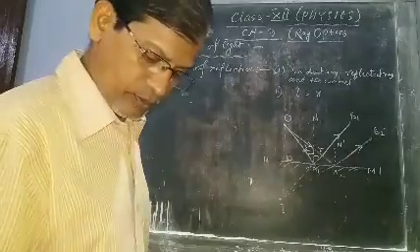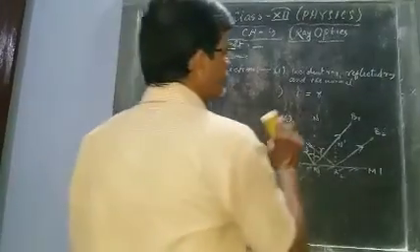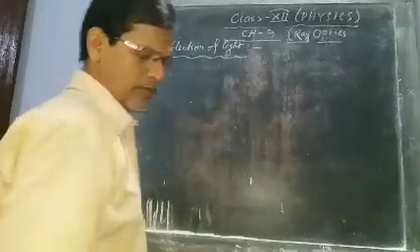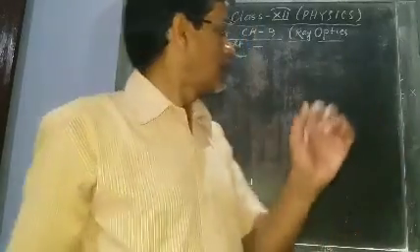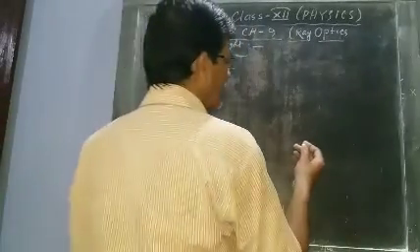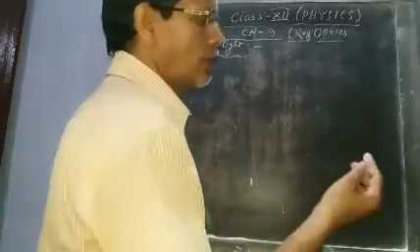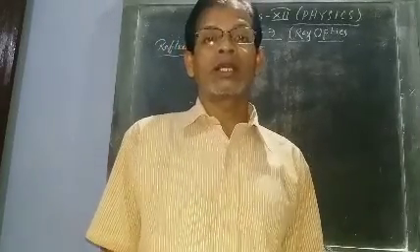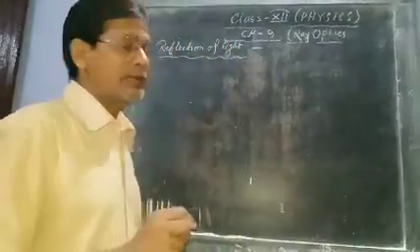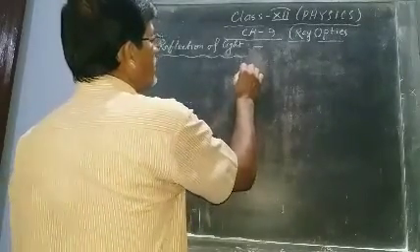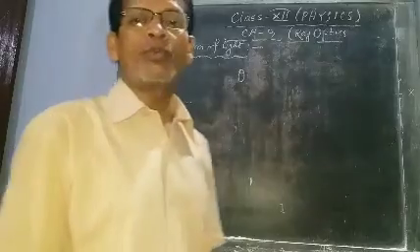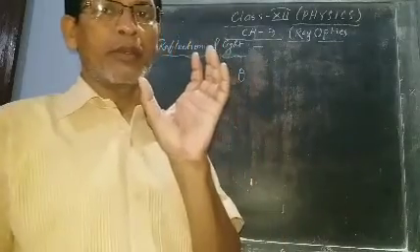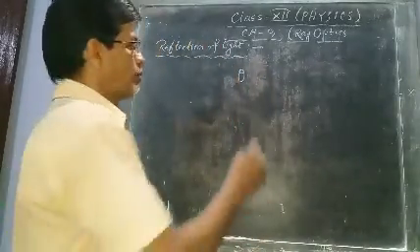Now we are going to see: suppose two plane mirrors are placed making a certain angle. Say the angle between the two plane mirrors is theta, and a person is in between the two mirrors. Then what will be the number of images?